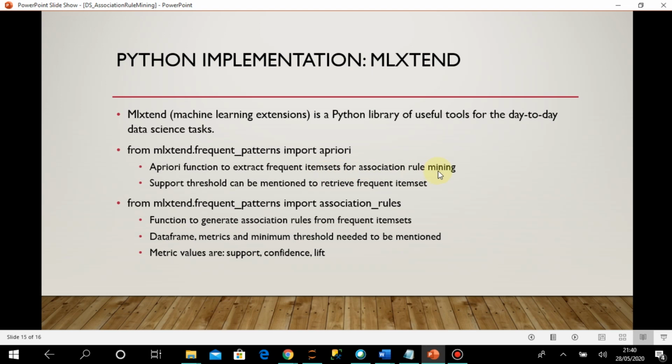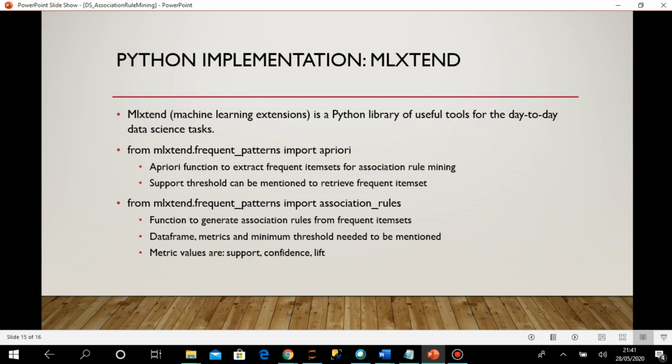You know that as a first step I'm going to identify the frequent item sets having a support value which is more than some threshold. So I can mention the threshold value for the support to retrieve frequent item sets. That's how apriori will work. I will give a set of items as input, and the threshold value. It will generate all the possible item sets, and based on the apriori principle and the threshold value of support given, it will generate the frequent item sets.